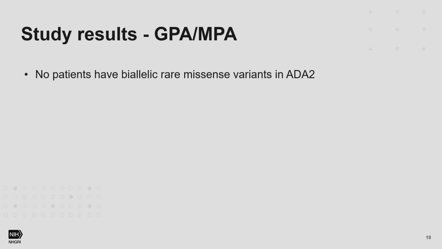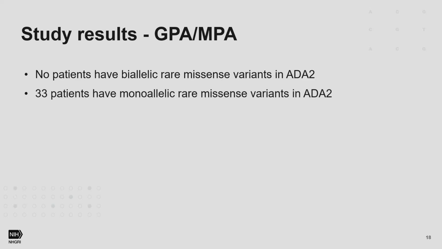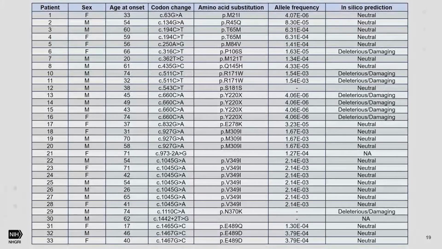However, we did not identify any patients with biallelic rare missense variants in ADA2, which underlines the importance of DADA2 in PAN specifically and not in other types of vasculitis, at least in these types of vasculitis. We found 33 patients who have monoallelic rare missense variants in ADA2. And I show you these variants, even though it might be too much, but some of them are predicted to be deleterious, and some of them are already described in DADA2 before, but most of them are neutral to protein function. So we don't know exactly what to make out of this.